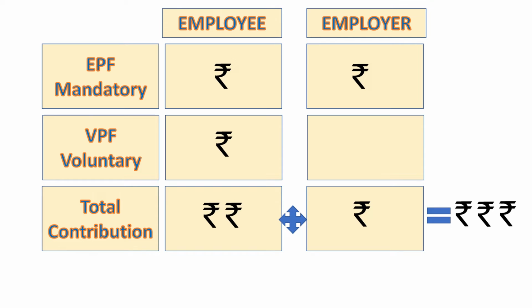In this video, however, we are discussing another type of contribution into our company's PF account known as VPF, which is Voluntary Provident Fund. Any contribution made towards the VPF goes into your EPF account only, with a difference that only you as an employee can make the contribution. Unlike EPF, your employer is not liable to make the contribution.